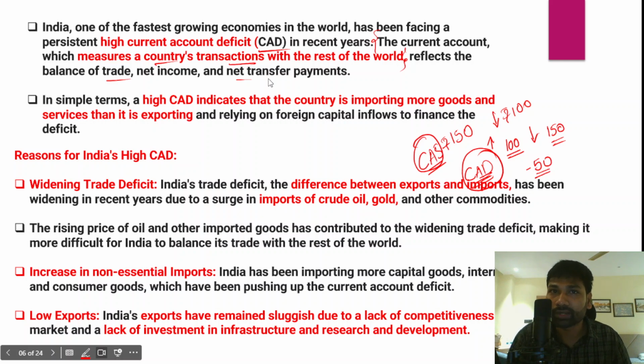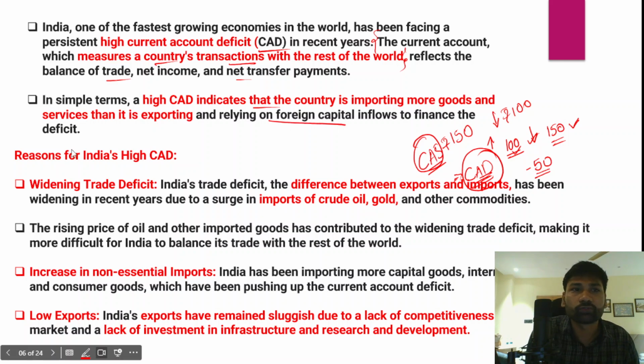In very simple terms, a high current account deficit indicates that a country has been importing more goods than what it exports. I hope it is very clear for all of you that a high current account deficit means that the country has been importing more than what it exports, and therefore relying on foreign capital inflows to finance the deficit. A current account deficit is not a good sign of a healthy economy, right? So it is very important that we reduce the current account deficit.